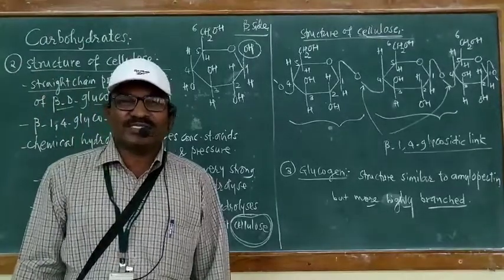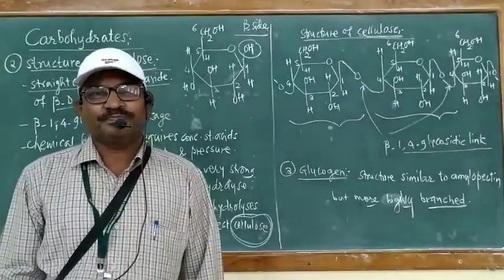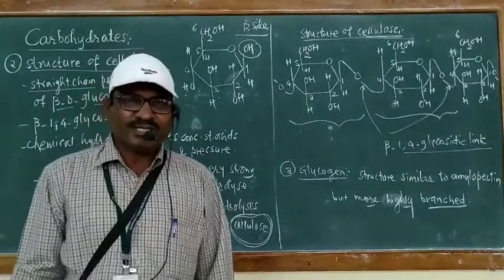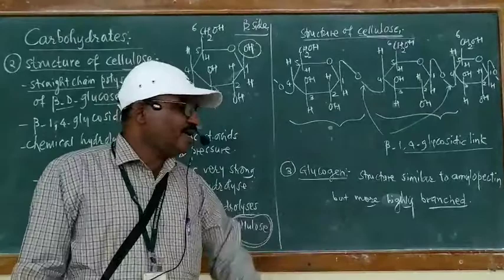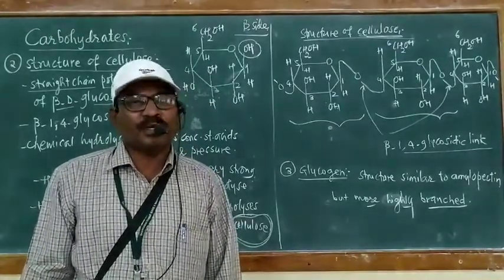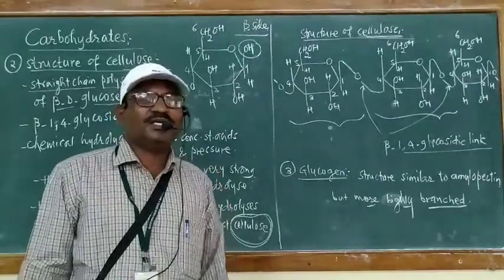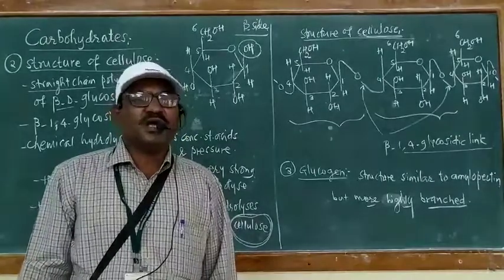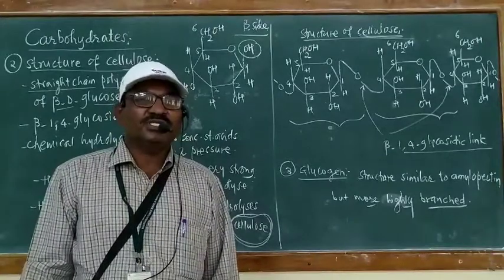Amylopectin has 1,6 branches or 1,6 glycosidic linkage as the branch. Here again you will see a similar type of branches, but more branches are there. In case of glycogen, that is, the glycogen structure is a highly branched structure.